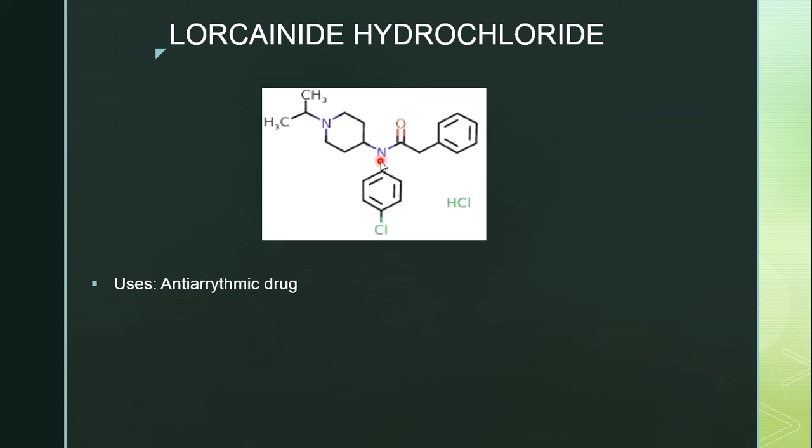This piperidine is attached at fourth position with one nitrogen, and here a CH2CO group is present, and here the nitrogen is directly attached to a para-chlorophenyl group. Here one phenyl ring is attached in the lorcainide hydrochloride structure, which is an antiarrhythmic drug.